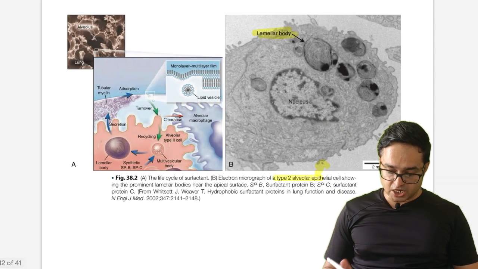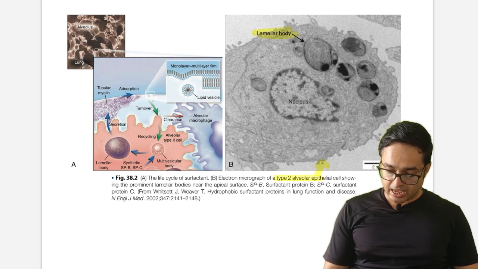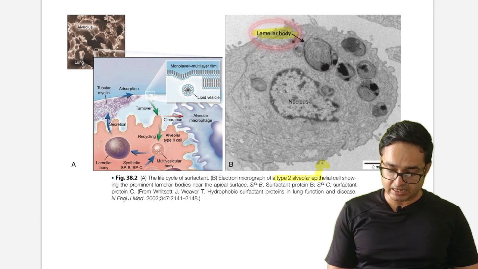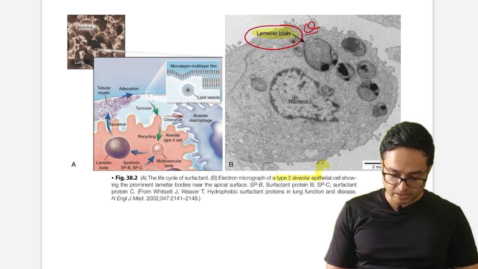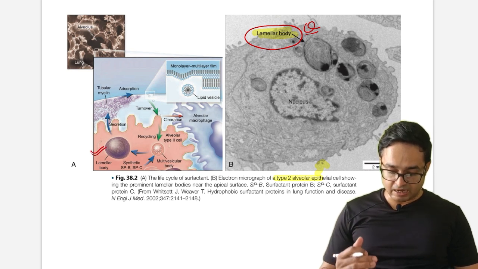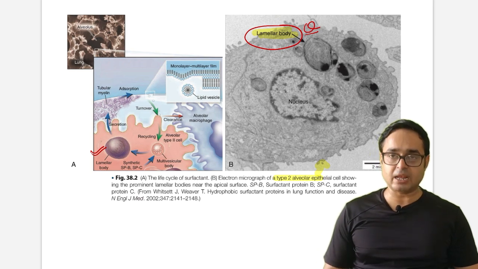Okay, this image can be asked. This is electron microscopy of type 2 alveolar cell showing laminar body. So they can ask label it and what is it? This is laminar body, and in this diagram also, laminar body is responsible for secretion of surfactant from type 2 alveolar cell. So this image can be asked. This I think is a potential MCQ.